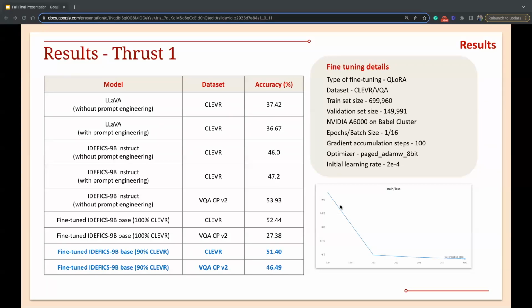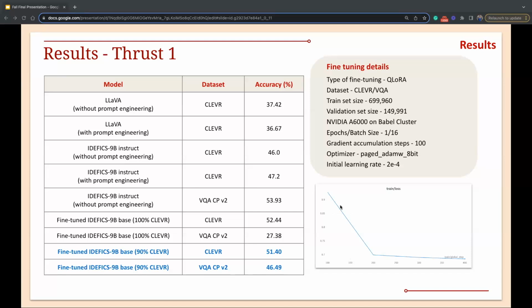We ran this with and without some sort of prompt engineering. What we did was take Idefics and say, Idefics has seen real images before, so we're going to give it a bunch of synthetic images to learn from. We gave it 100% CLEVR training dataset and trained it on one full epoch, and we saw that the performance does go up, all the way to 53.93 and 52.44% on CLEVR, as opposed to just 46 and 47.